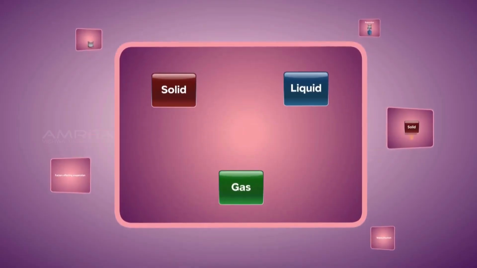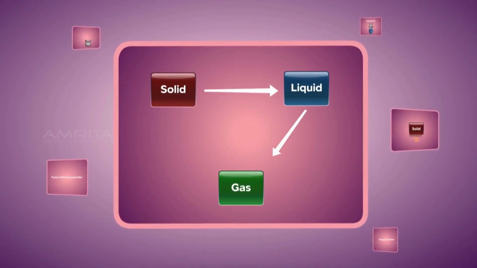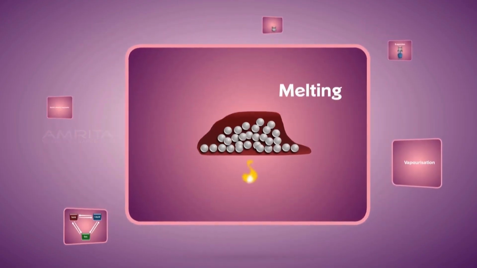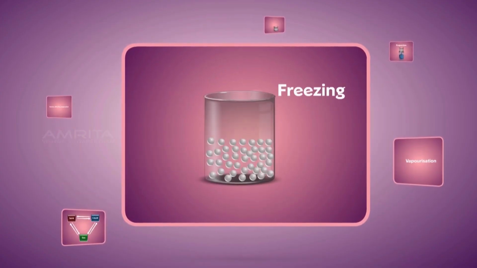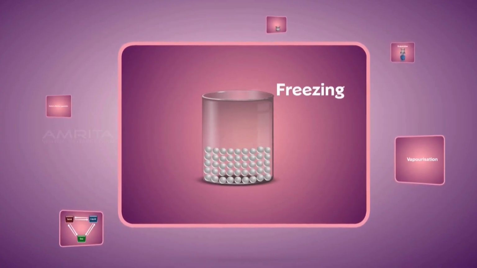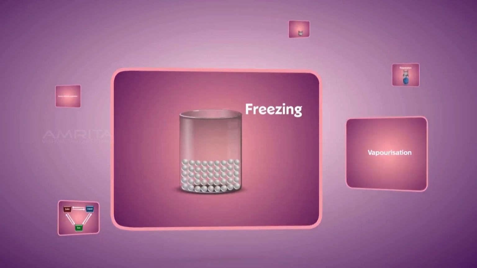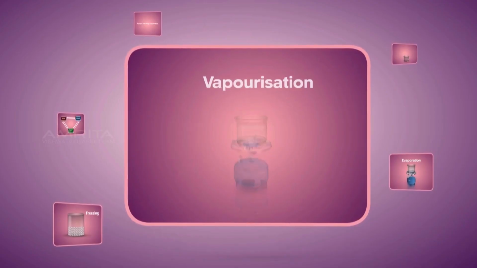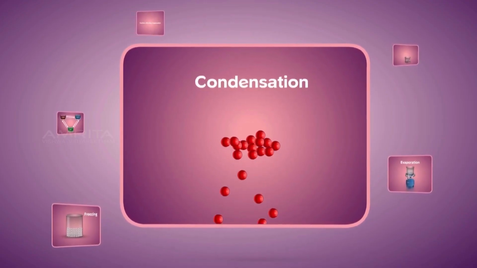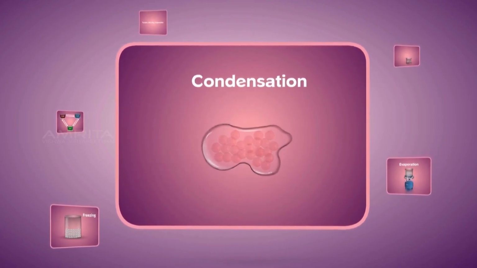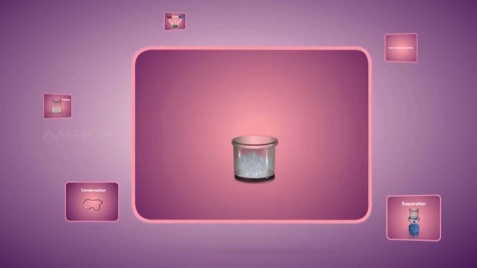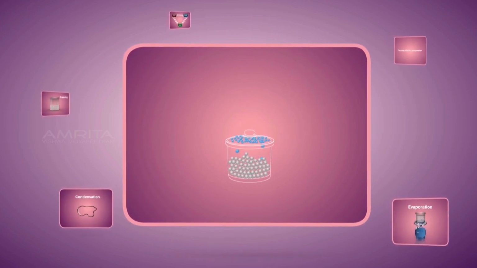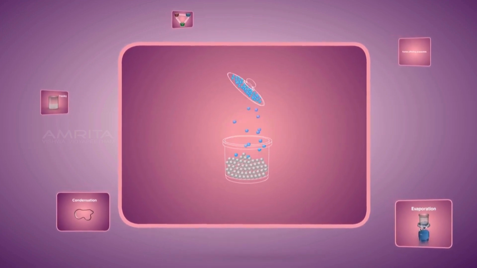Things to remember. The state of matter changes from solid to liquid to gas, or a combination of these. Solid changes its state to liquid by melting, and liquid changes its state to solid by solidification. Liquid changes its state to gaseous form through vaporization, and through condensation, gas changes to liquid. Solid can be directly converted to gas through a process of sublimation, and gas can be converted to solid through deposition.